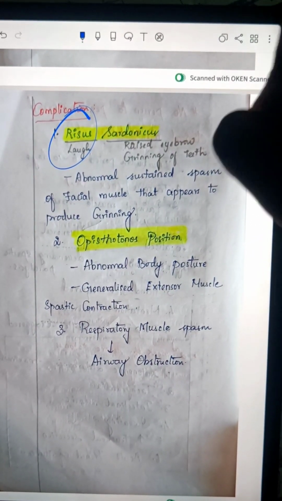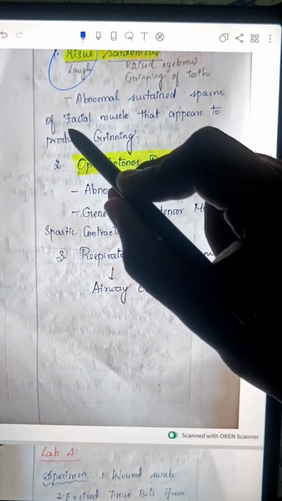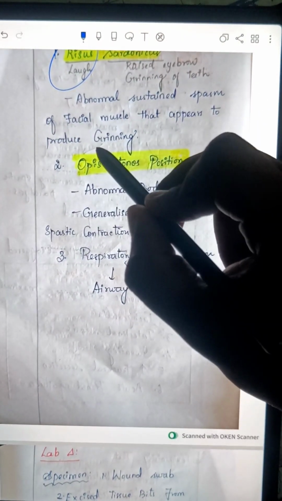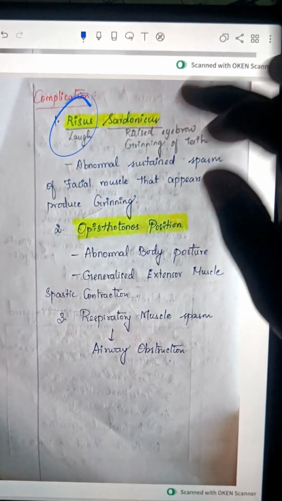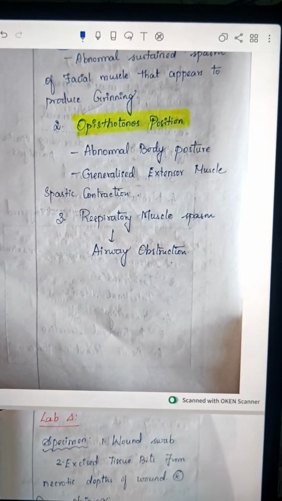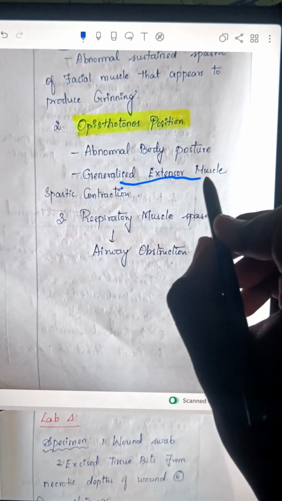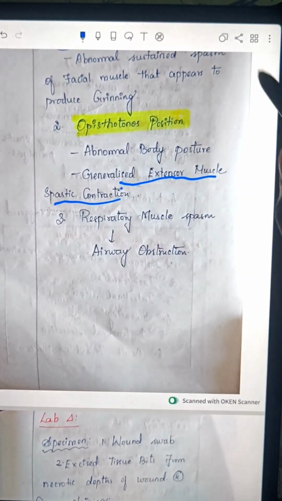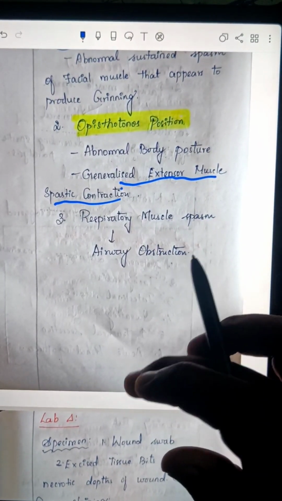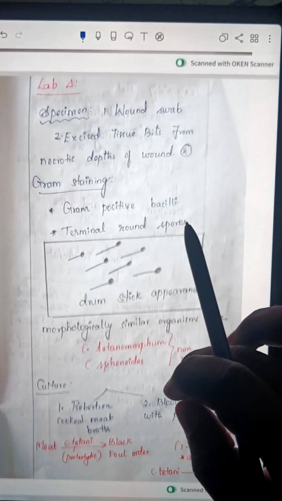Let me attach the picture of it. Okay, which is abnormal sustained spasm of facial muscles that appears to produce grinning. I will put the picture here. Okay, don't worry. Opisthotonus position is an abnormal body posture. It is due to the generalized extensor muscle spastic contraction. Okay, and respiratory muscle spasm causes airway obstruction, which produces major complications.